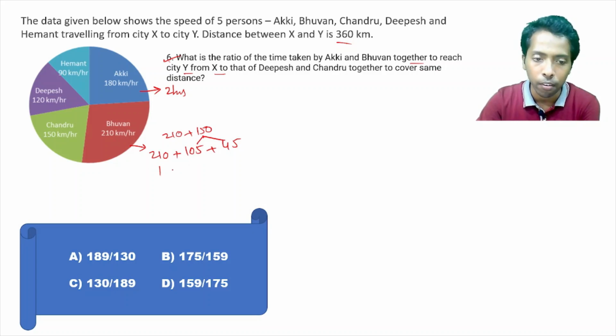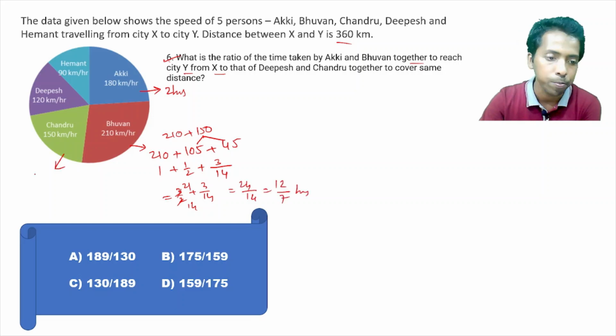Now this is 1 hour, this is half hour, and 45 by 210 is the remaining time. If we cancel it by 15, that is 3 by 14. Now this is 3 by 2 plus 3 by 14. So this can be written as 21 by 14 plus 3 by 14, would be 24 by 14, which eventually gives us 12 by 7 hours, right?